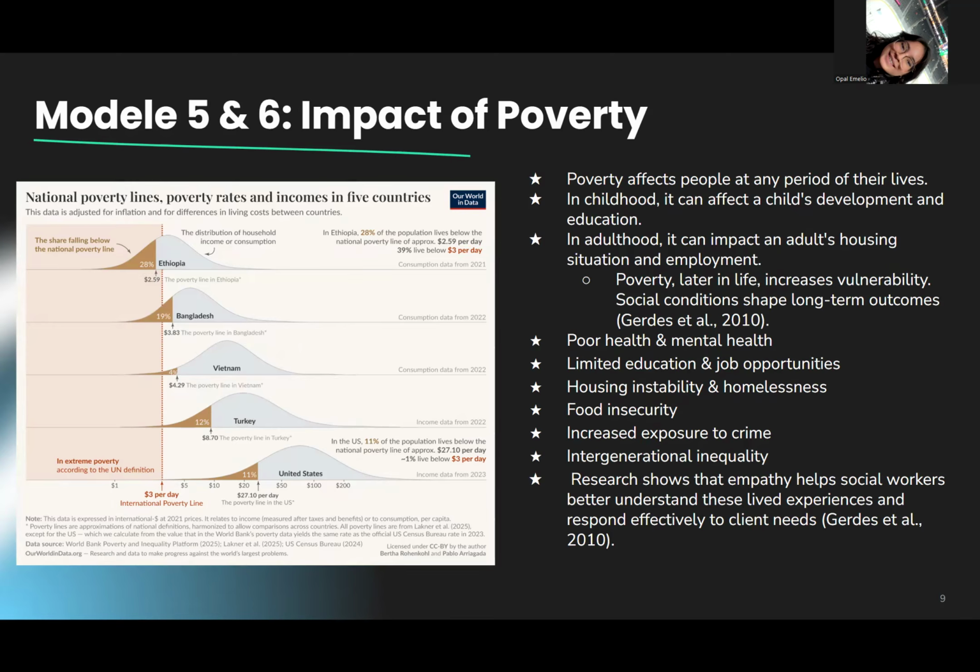In adulthood, it can lead to unstable employment, housing insecurity, and poor health outcomes. Later in life, poverty increases dependency on limited support systems and resources. Research shows that empathy helps social workers better understand these lived experiences and respond effectively to clients' needs. Poverty is not just an individual issue, it's shaped by conditions and systemic inequality.